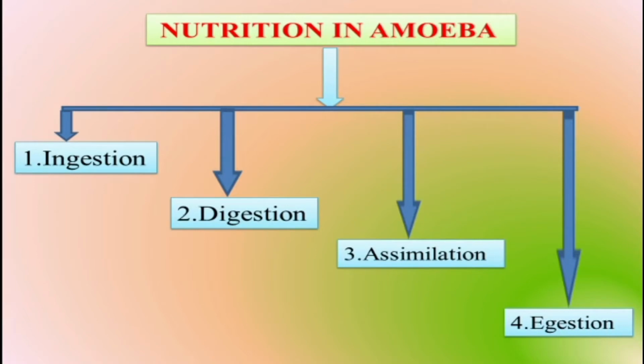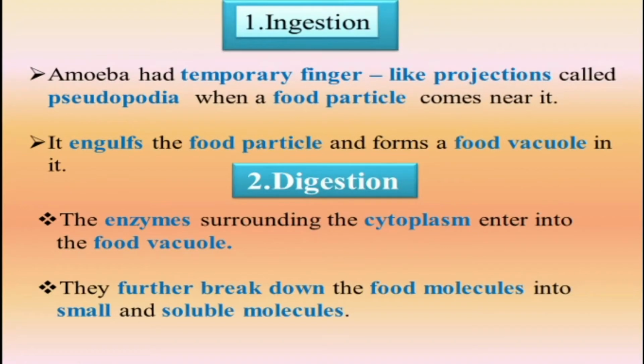So the mode of nutrition in amoeba is majorly classified into four types. The first one is ingestion, the second one is digestion, the third one is assimilation, and the fourth one is egestion. The first one, ingestion. Ingestion means capturing food by way of some special structure.